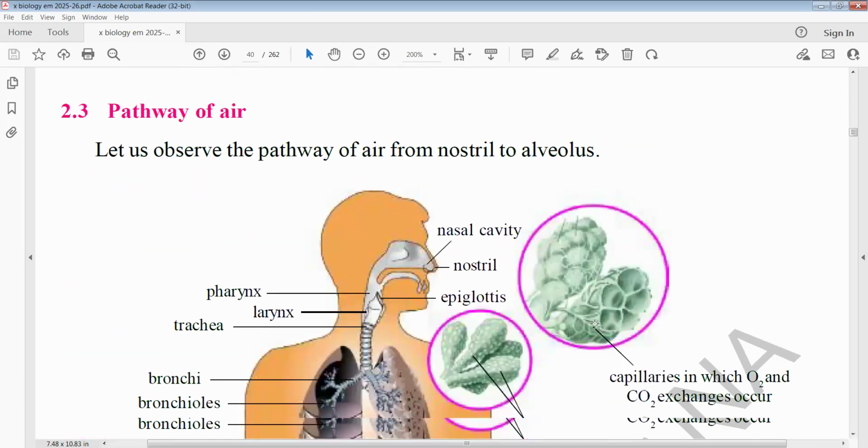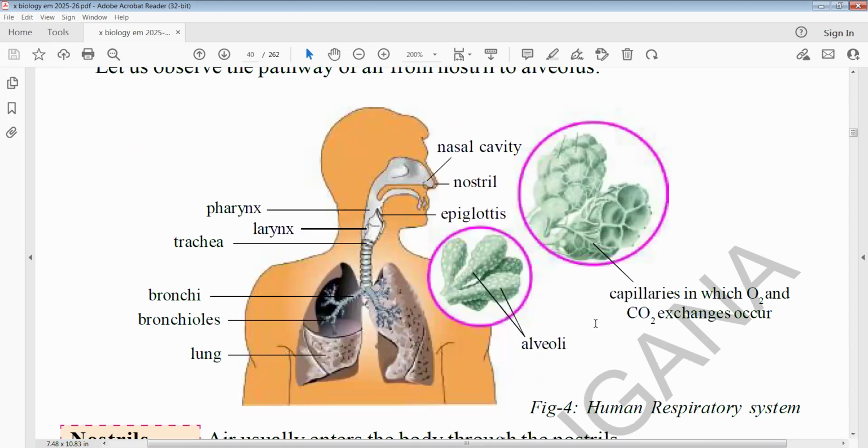Let us go to the respiratory system, the pathway of air. This diagram is also important for choose-the-correct-answer or bit paper questions. These are the major parts we can see here. We can breathe through both mouth and nose, but we should use the nose 99% of the time. The nose has nostrils, then nasal cavities, pharynx, larynx, trachea, bronchi, bronchioles, and lungs.